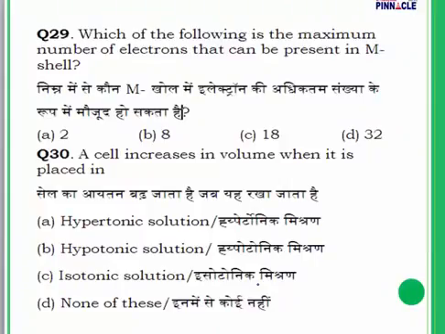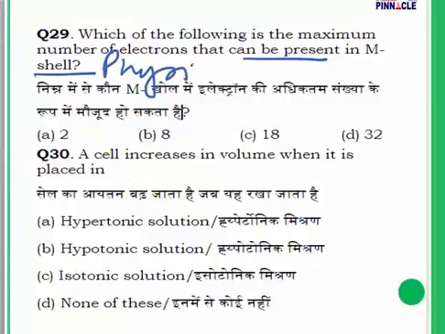Question number 29. Let us take a look at question number 29. Which of the following is the maximum number of electrons that can be present in M shell? This is our question. This is a question related to physics.